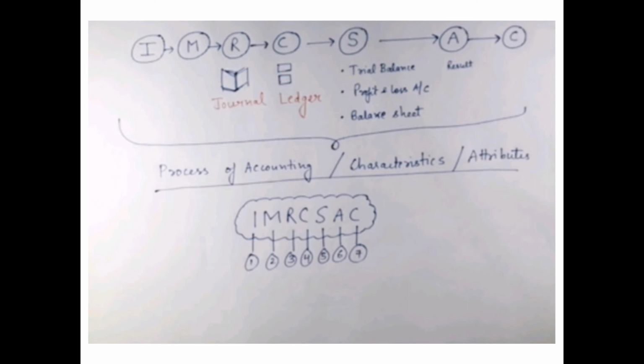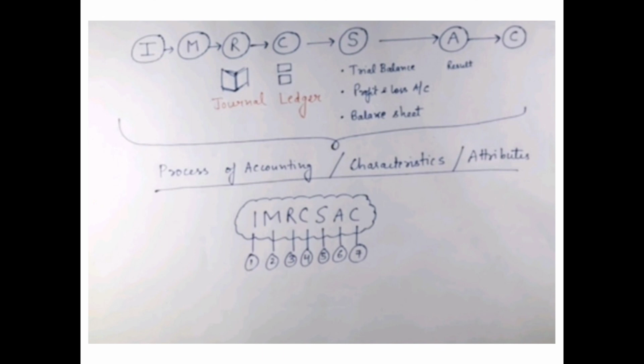C for classifying the accounts according to their heads. It means we are making ledgers. Okay, summarizing, whatever the balance is coming out from the ledger, we have to make a summary of all the accounts. It includes trial balance, profit and loss account and balance sheet. After that, analyzing whatever the result. If the profit arises, then we have to continue the business.